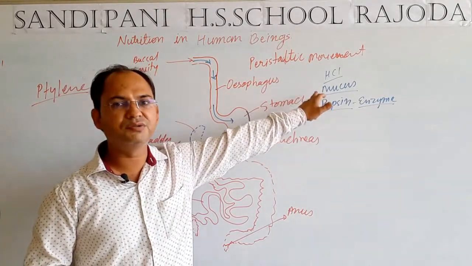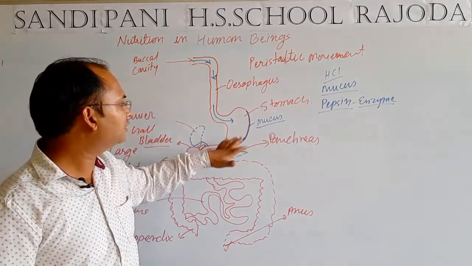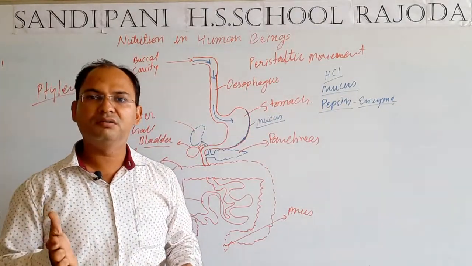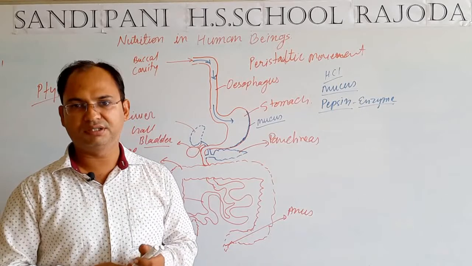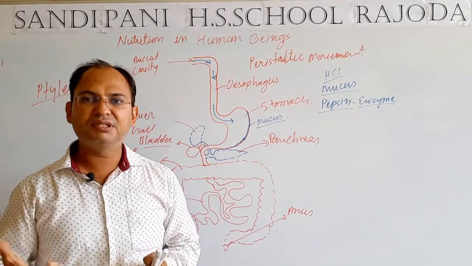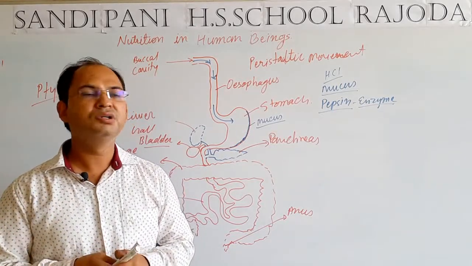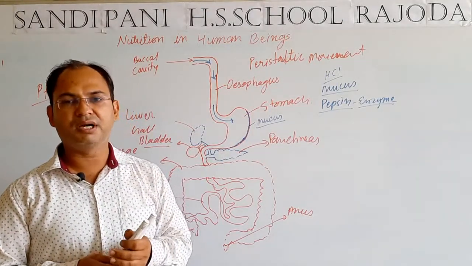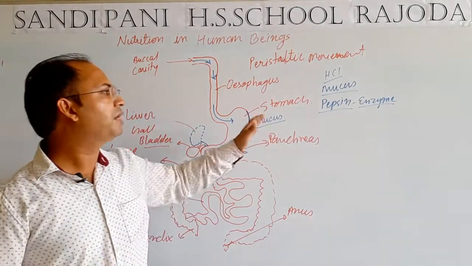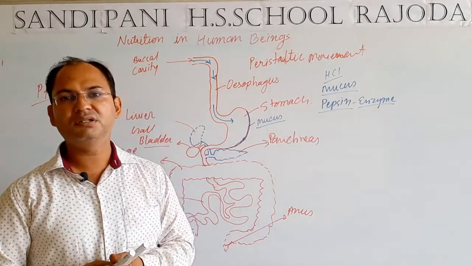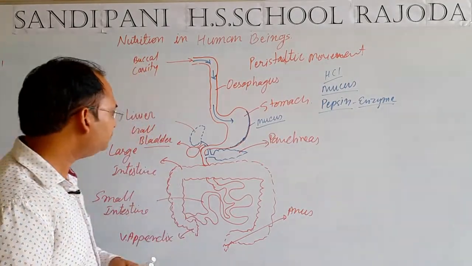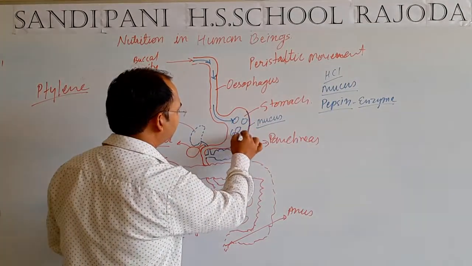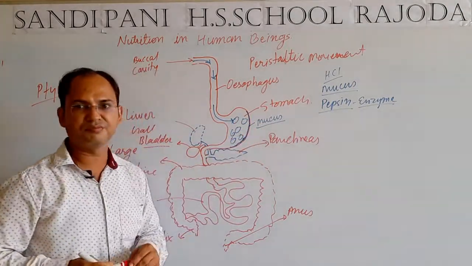The function of mucus is that it protects the stomach wall from the action of the hydrochloric acid, because acid can damage our muscles. So it protects the muscles from the hydrochloric acid, and pepsin helps in the digestion of the food particles. So students, now the food has come in the stomach.